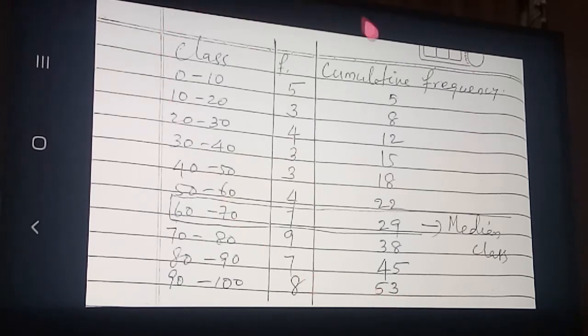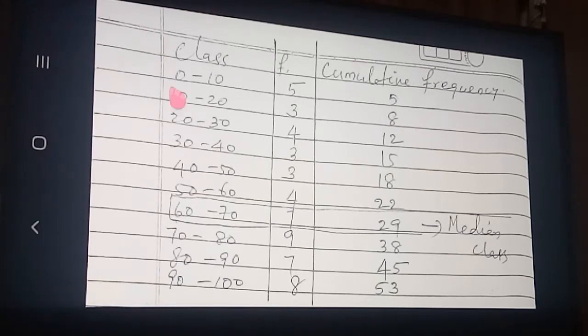This is actually the less than cumulative frequency table. This less than cumulative frequency table only we are using for calculating the median.